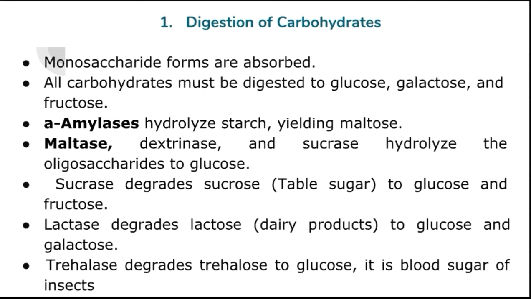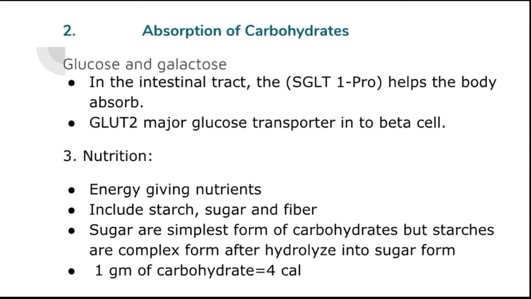That trehalose is converted by the trehalase enzyme into simple sugar, and this conversion happens at the time of flight of insects.